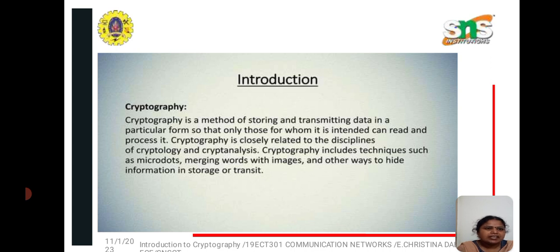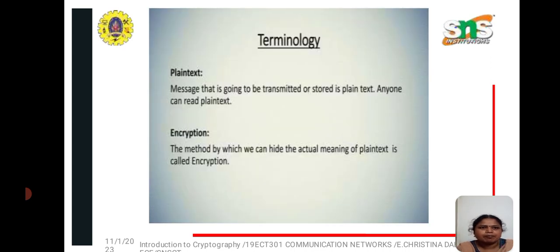Cryptography is related to the disciplines of both cryptanalysis as well as cryptology. It includes some techniques such as microdots and merging words with images, and it is used to hide information. So if we want to send a message securely, for that we go for some terminologies in cryptography. So we will see the terminologies in cryptography.